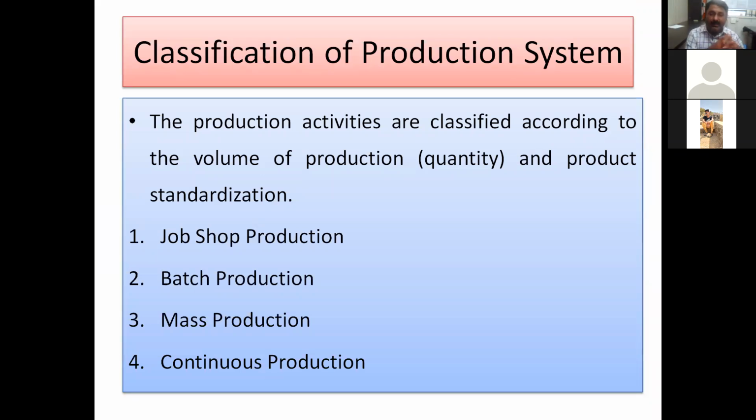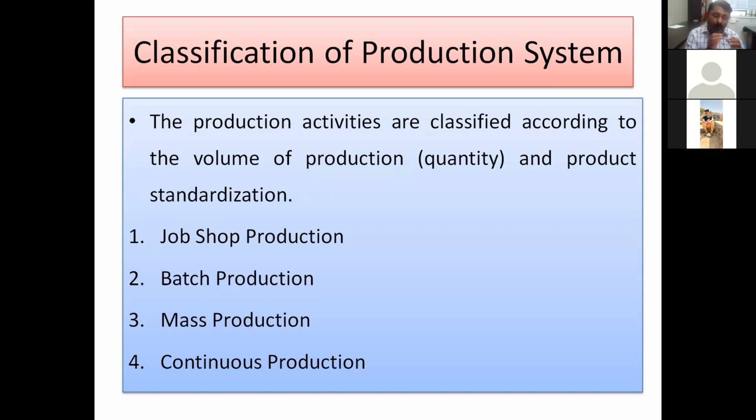Classification of production systems. You might have heard this before, but still we will discuss each system in detail. We will go with some examples of the different things involved in this classification, and the characteristics, advantages, disadvantages, special features and requirements of these four systems.